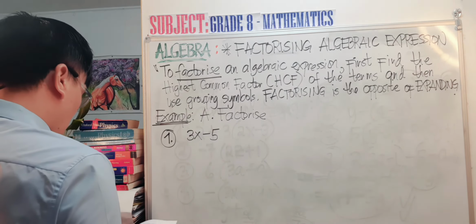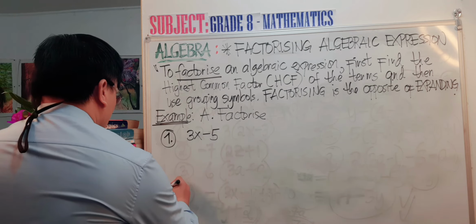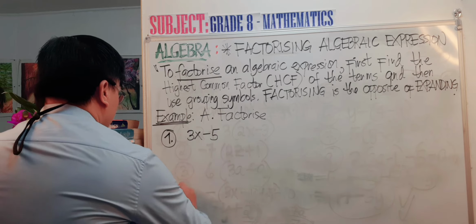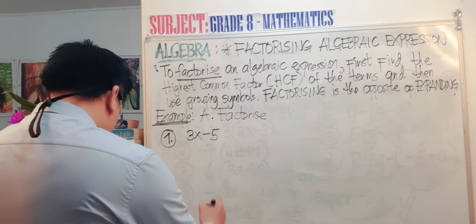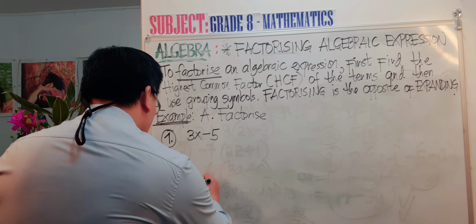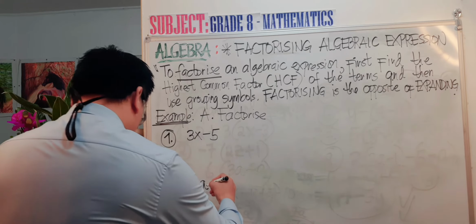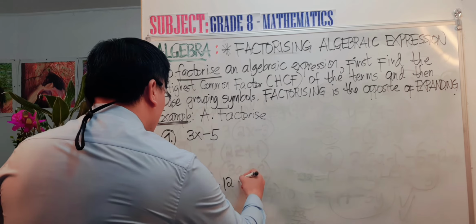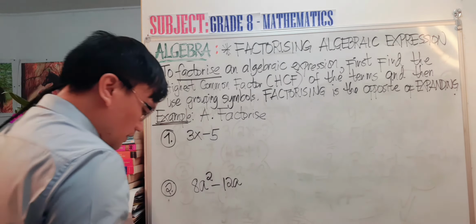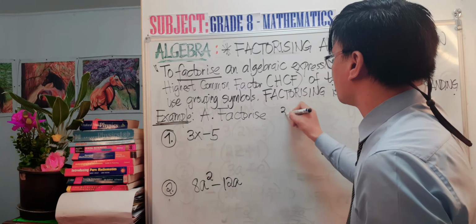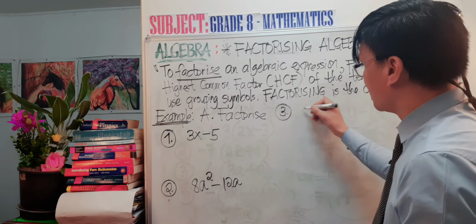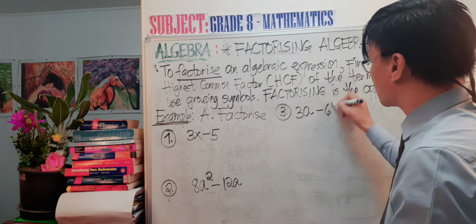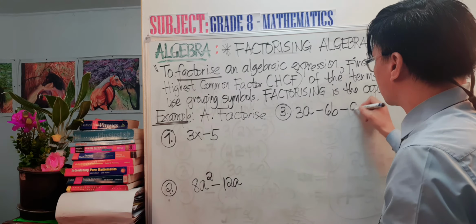Number 2: 8a squared minus 12a. Number 3: 3a minus 6b minus 9.